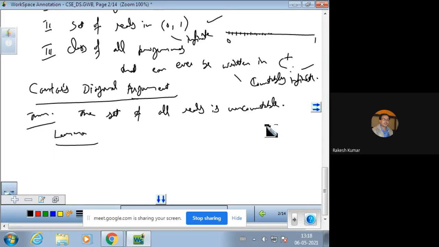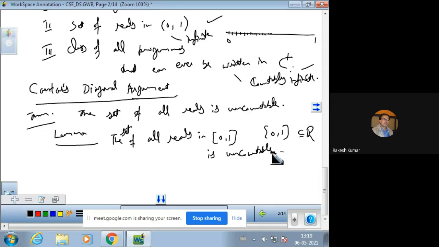Now for this we require a sub-theorem that can be named as a lemma. We know that the interval 0, 1 is a subset of the set of reals. So for this we shall prove that the set of all reals in 0, 1 is uncountable.